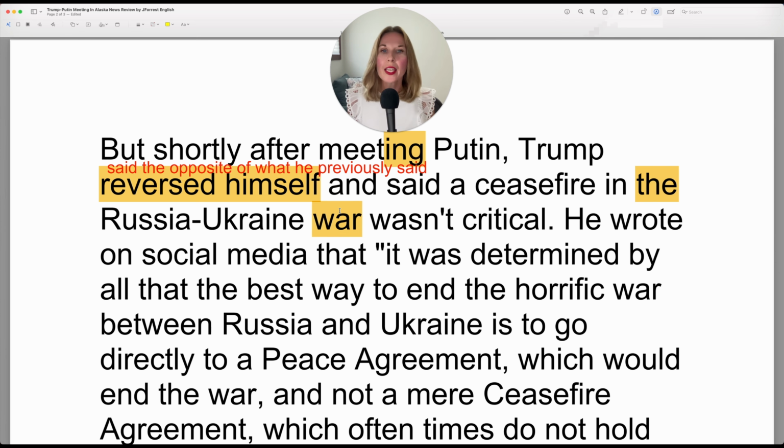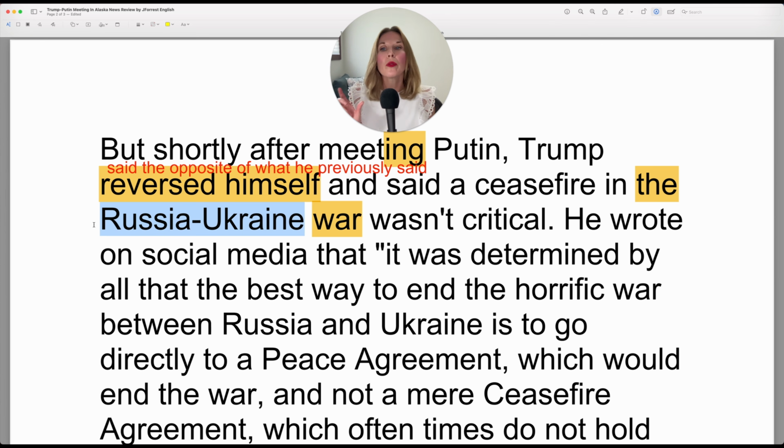If you're using it in a general context, you don't need an article. So in a general context, you can say war is something we should prevent. We need to teach our children about the damages of war. So it's not a specific war, it's just war in general. So in that case, you don't need an article, but this is specific. The war between Russia and Ukraine.